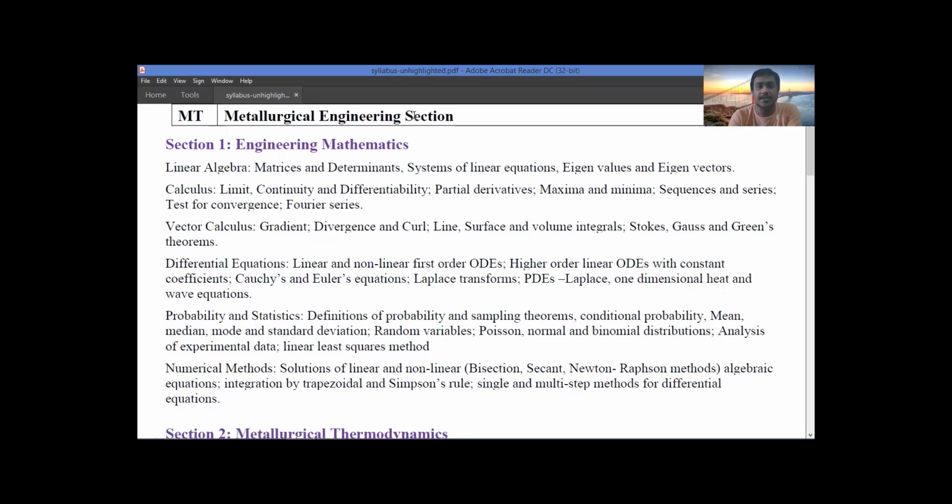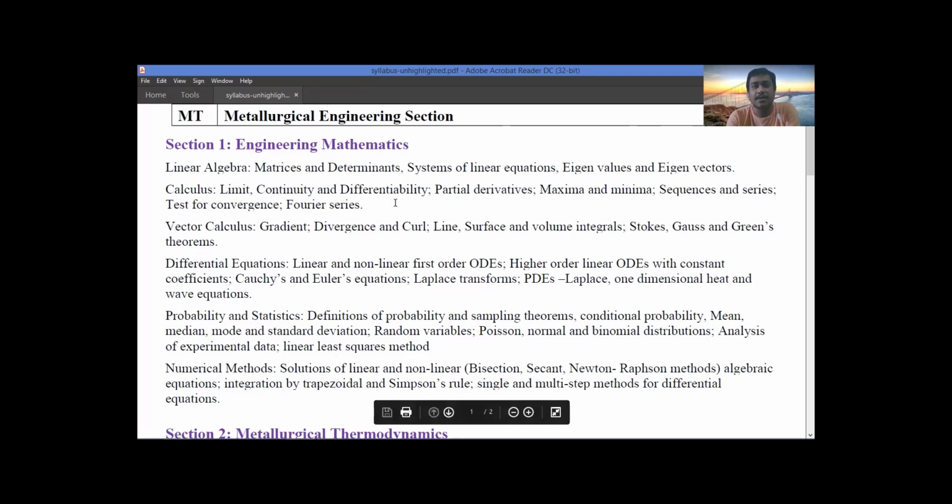So this is the syllabus of the GATE 2021 designed by IIT Bombay. In section 1, we have the engineering mathematics part. We can see that this mathematics is divided into six different chapters. First we have linear algebra, and in this section we have matrix, determinant, system of linear equations, eigenvalues, and eigenvectors. Everything comes under linear algebra. Similarly, we have calculus, vector calculus, differential equations, probability, and numerical methods.